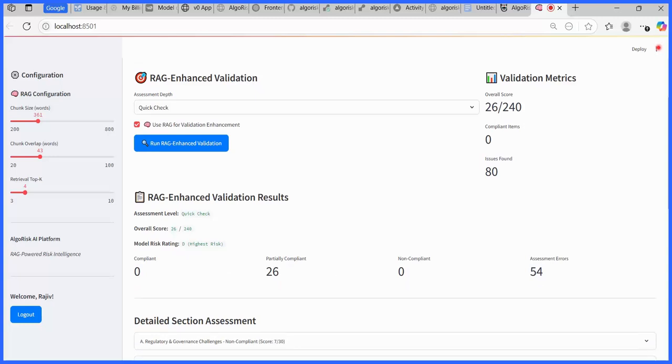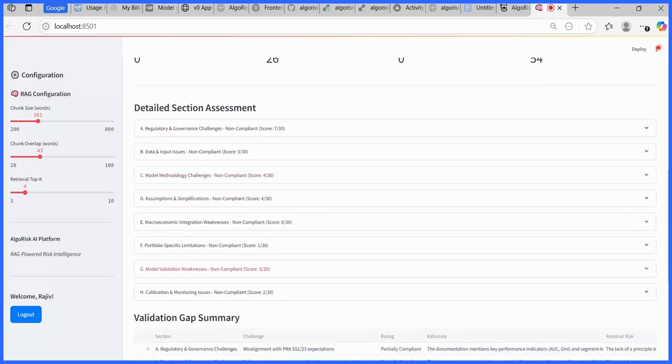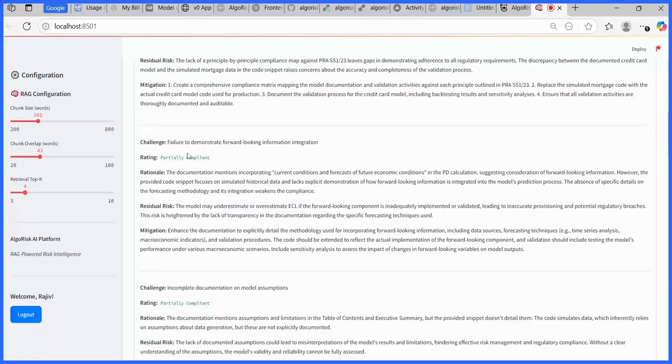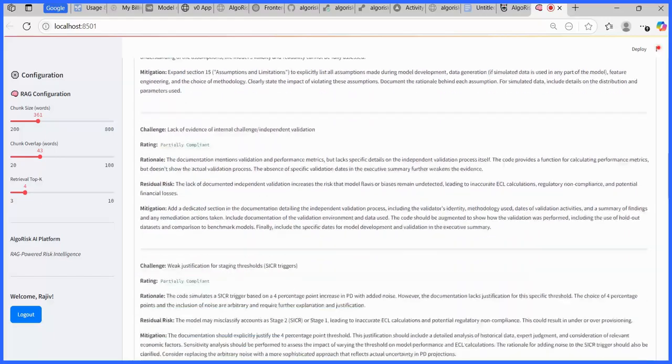The platform highlights which areas are fully compliant, partially compliant, or non-compliant, and provides clear suggestions on what needs to be improved. This means you can not only generate the first draft instantly, but also iteratively improve it based on live validation feedback. With AlgoRisk AI, model documentation becomes faster, smarter, and more reliable, allowing you to focus on model quality and governance, while the platform handles the heavy lifting.